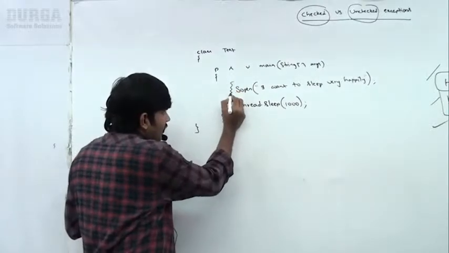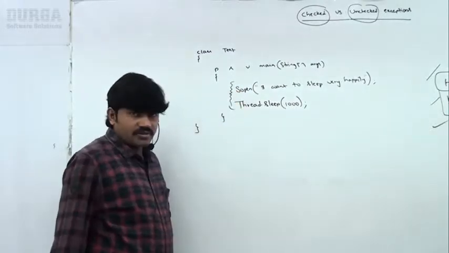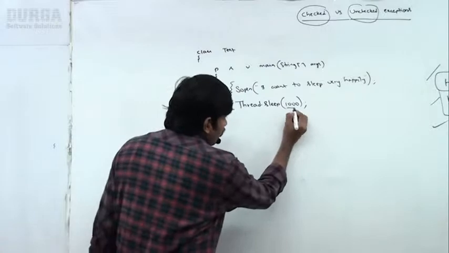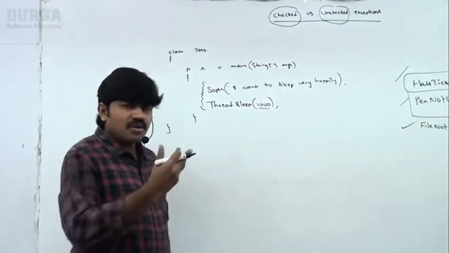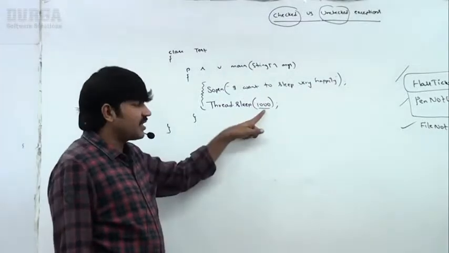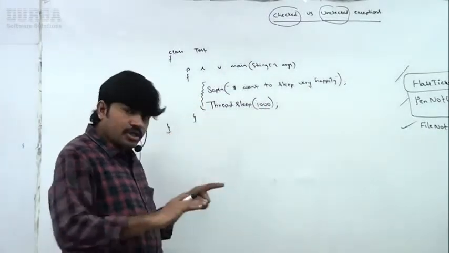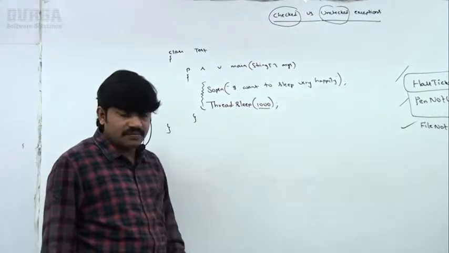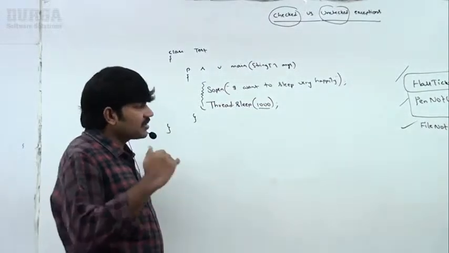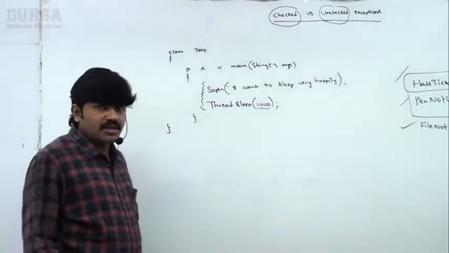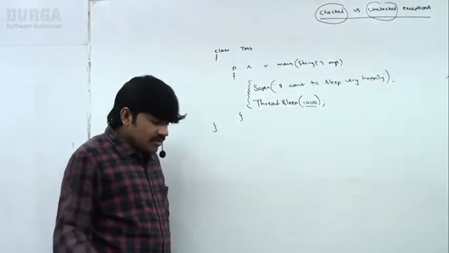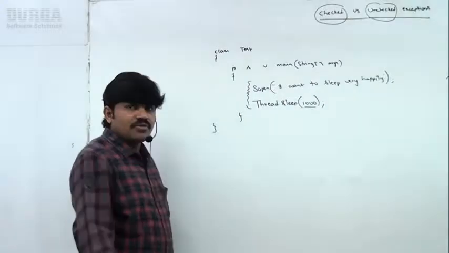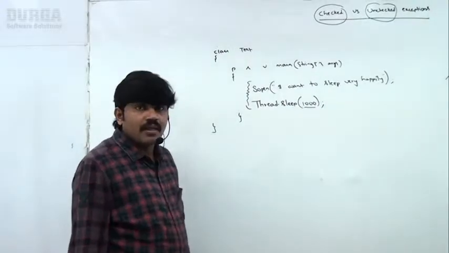Now, the main thread wants to sleep for some time. How much time? 1000 milliseconds, which means 1 second, the main thread wants to sleep. This is the code I wrote. After 1 second of sleeping, the program will stop because no other code is there. Now my question: compiler, can you please compile this code? Simply, the compiler is going to tell, Durga, I can't compile.